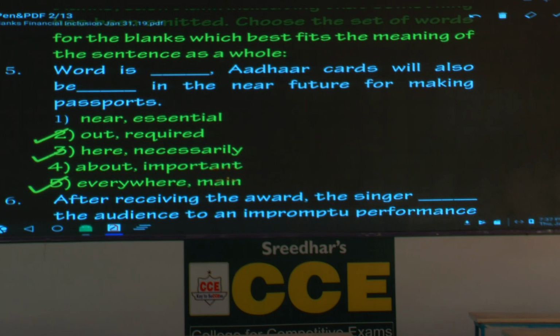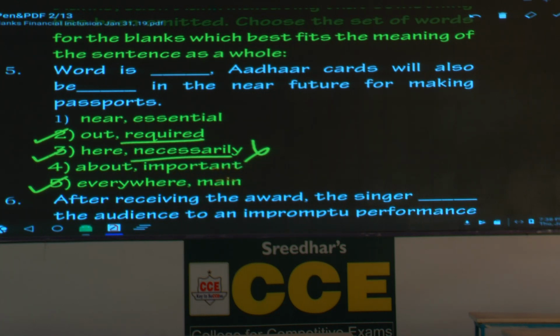Other cards will also be required. That seems right. Now consider the second option, required. What is the third option? Other cards will also be necessarily. Then it is not correct. So please mark it wrong.